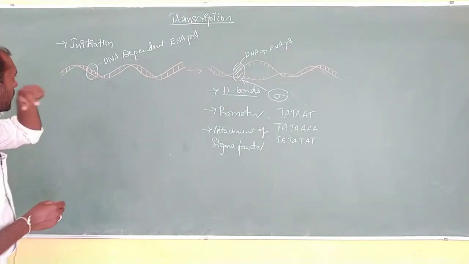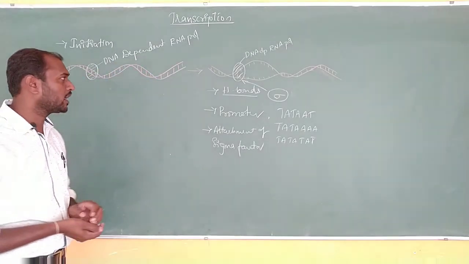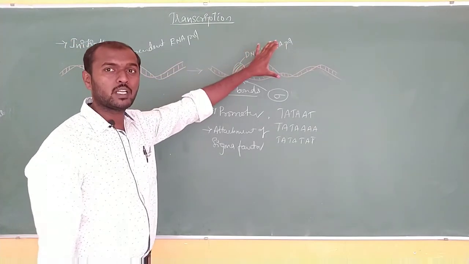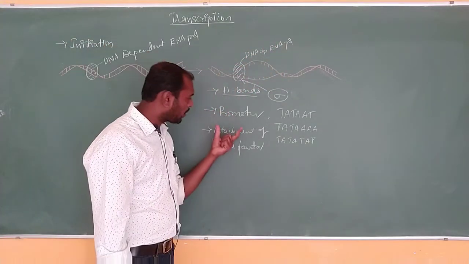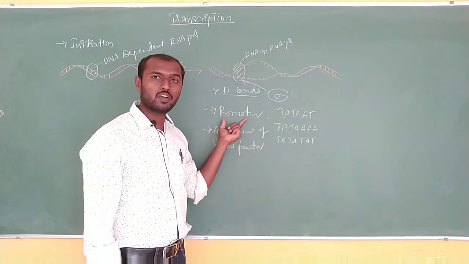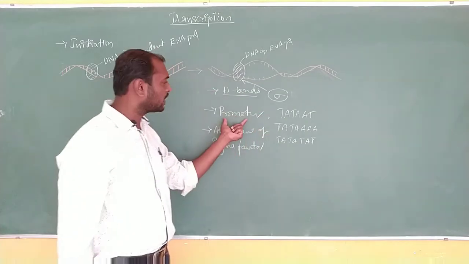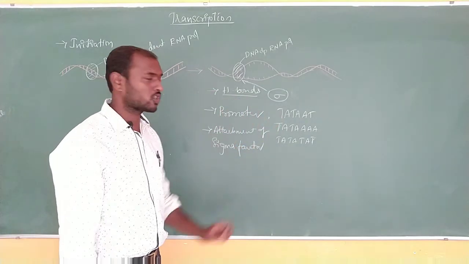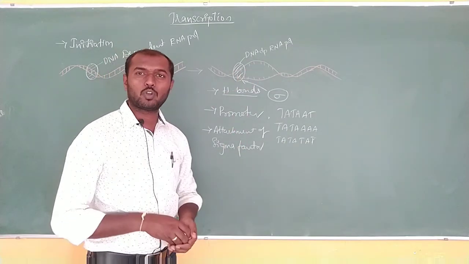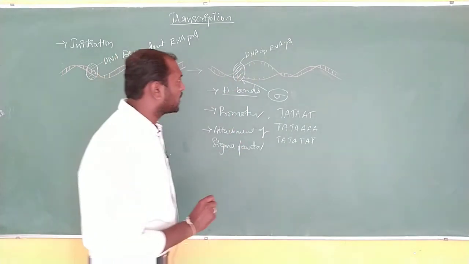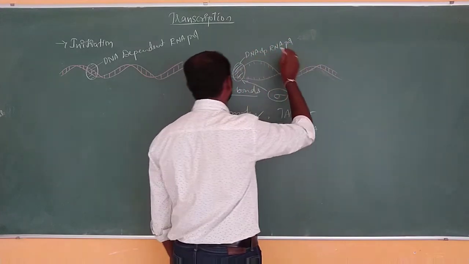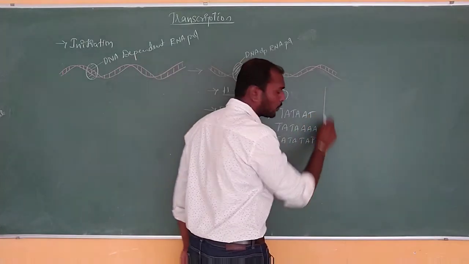Okay, so this is the initiation process. In initiation, the DNA strand is identified by the DNA dependent RNA polymerase enzyme with the help of the sigma factor, and the promoter also helps to identify this particular region of the DNA as the initiating region, and breaking of hydrogen bonds takes place.